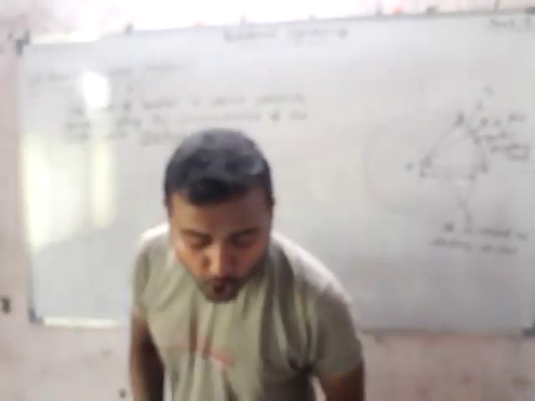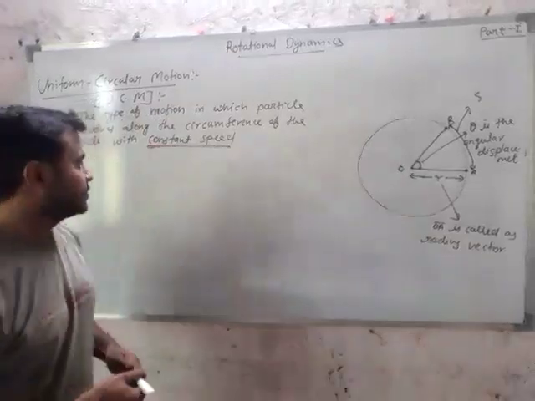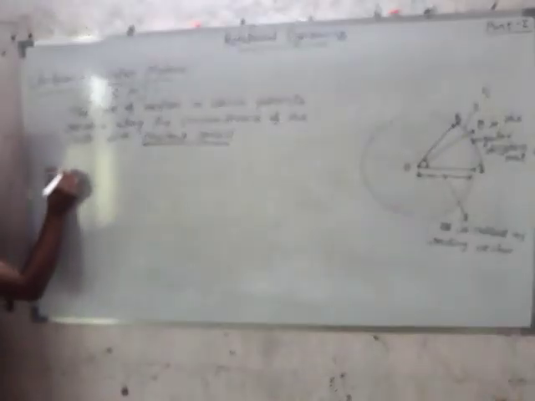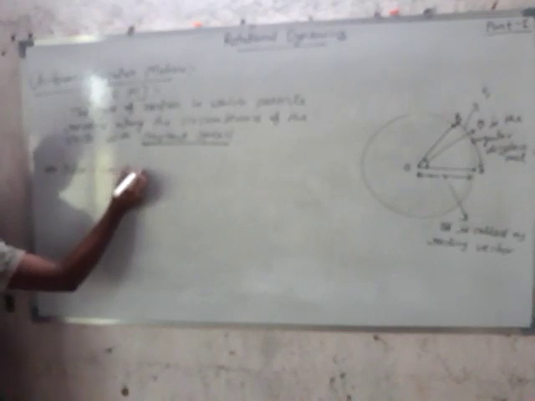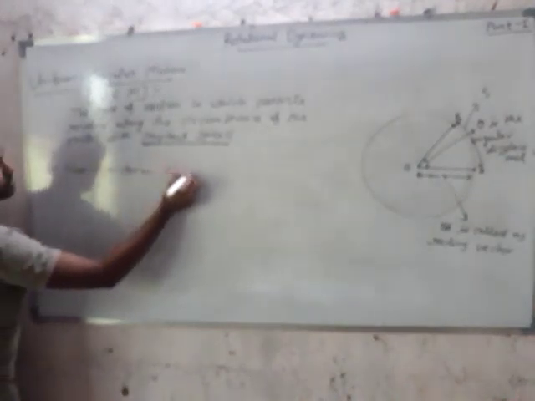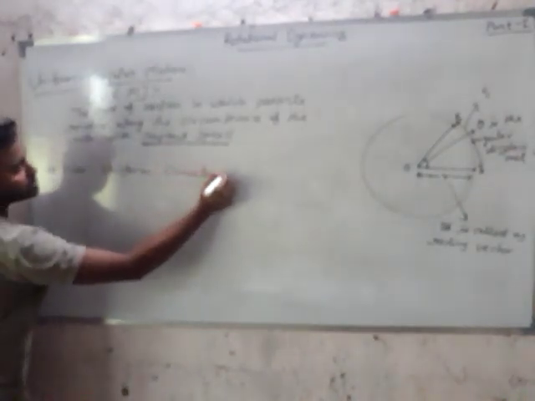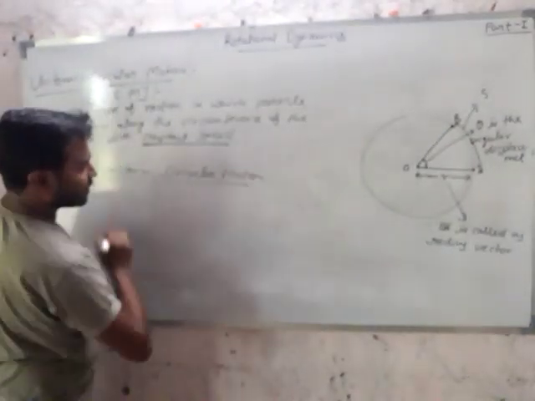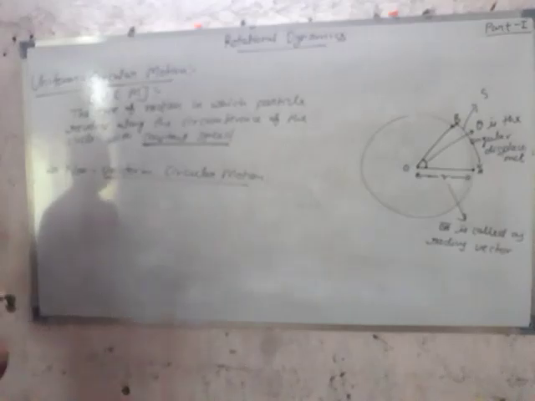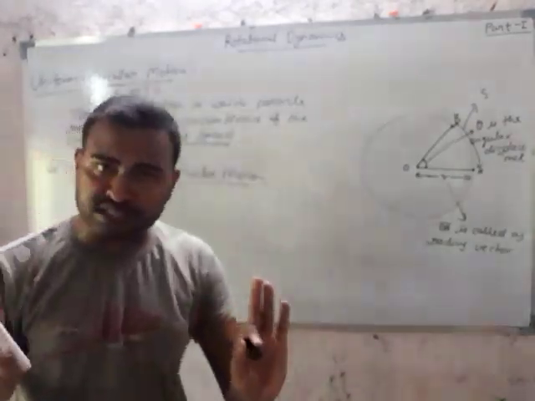Okay, the next topic in your syllabus is non-uniform circular motion. As you know, what is non-uniform? Where speed is not constant.